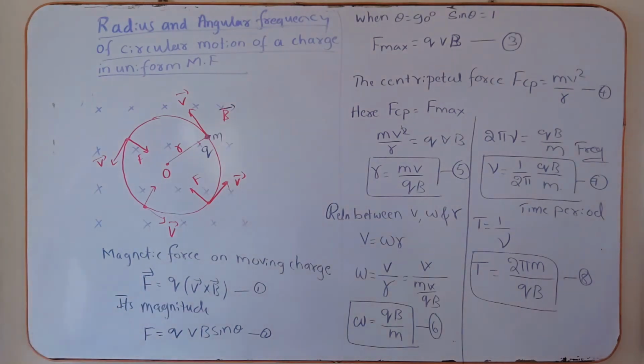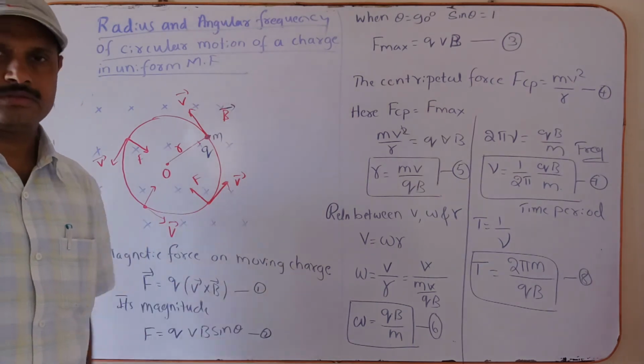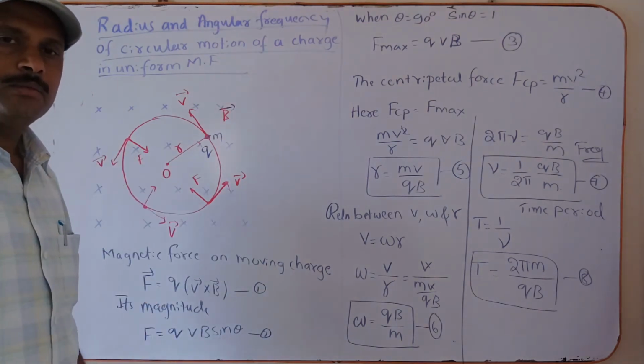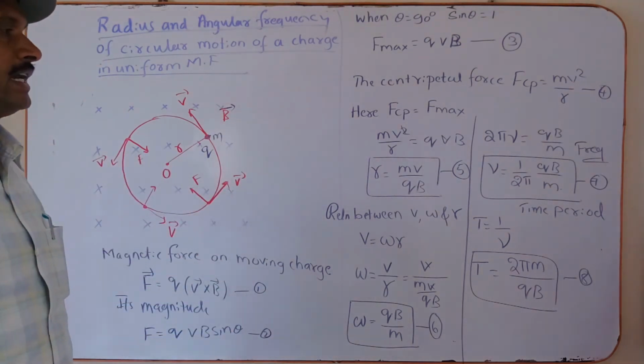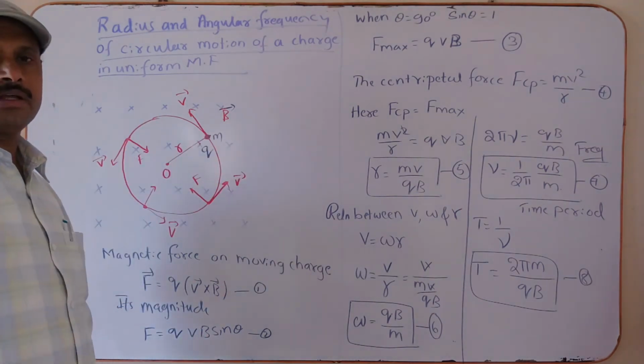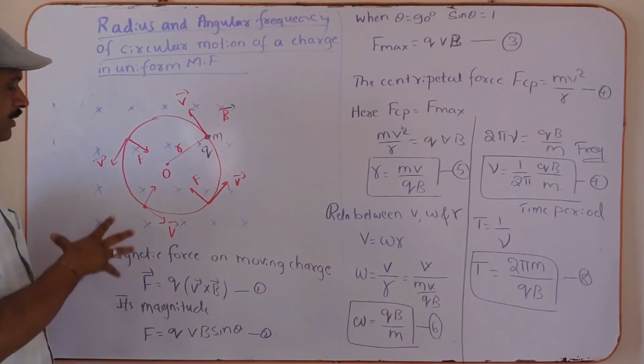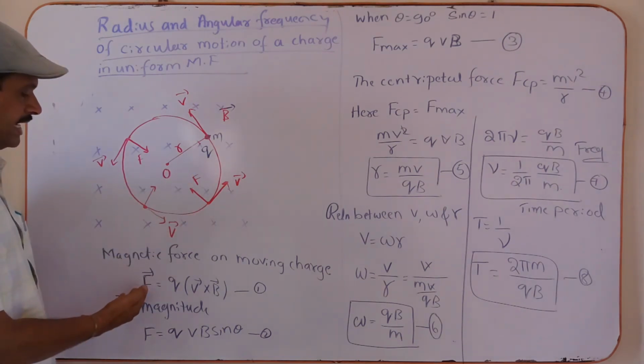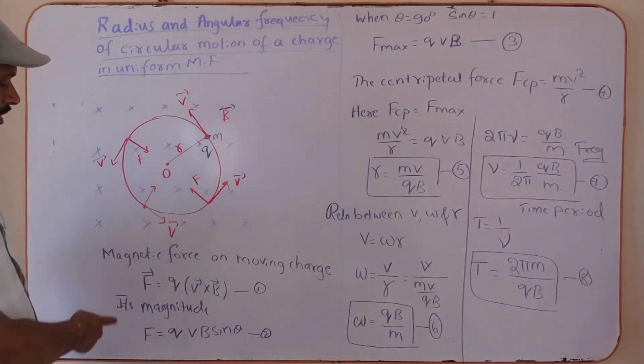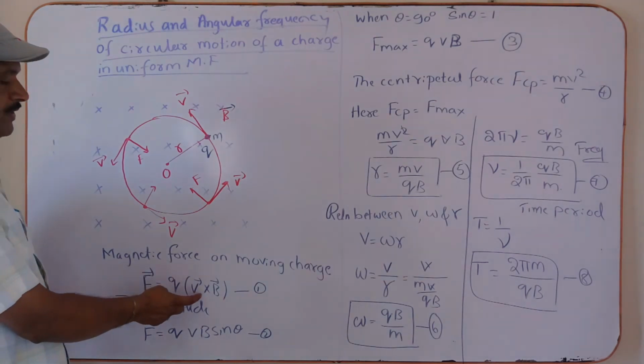Now why does it move in the circular path? Because of magnetic force. When a charged particle enters the magnetic field, the magnetic force acts on the charge, and then it moves in a circular path. The magnetic force, as you already know, is F = q (vector v × vector B).